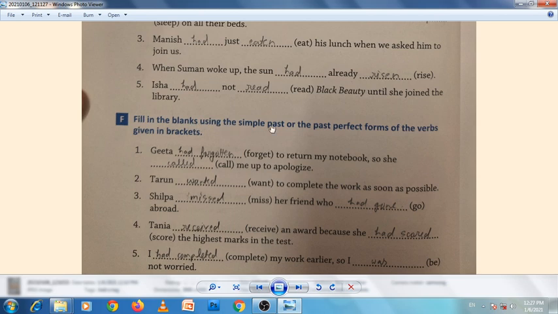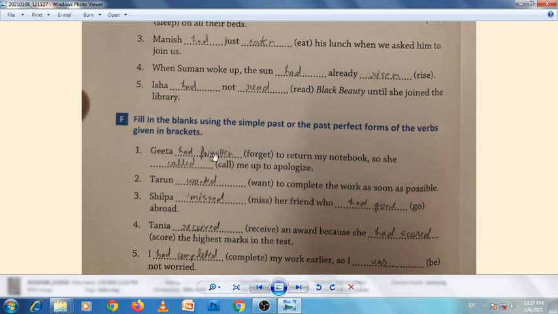And here fill in the blanks using the simple past or the past perfect forms of the verb. So here we have to see which action is completed first, so we use past perfect for that action. Like here, Geeta had forgotten to return my notebook, so she called me up to apologize.